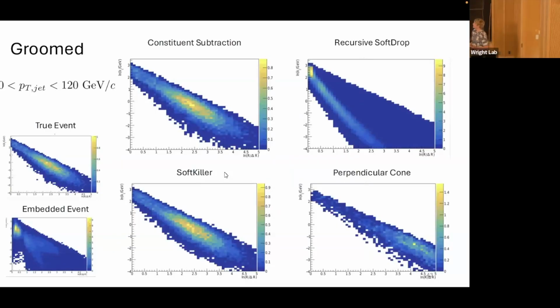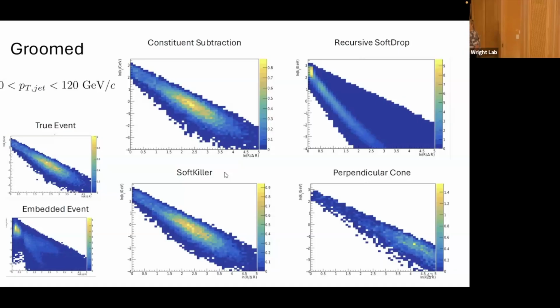Yeah, so I looked at the axes, they are the same scale, right? The X and Y axes are all the same. The Y axes vary a little bit with labels right here. Yeah. I'm curious if you have an intuition why the recursive soft drop seems so much denser along that line.